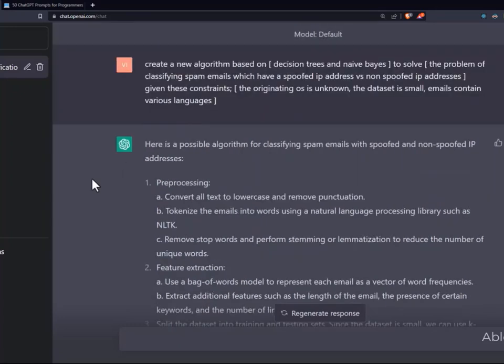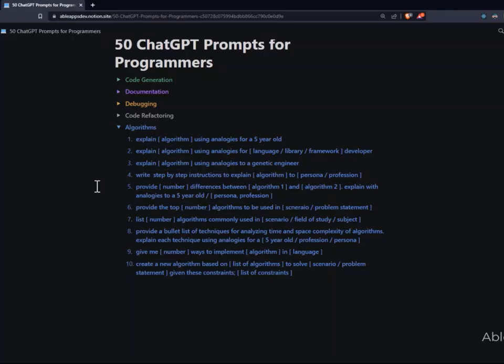So I don't want to get into more technical details, but this is just a demonstration where you can take 2 different algorithms, combine them to solve a particular problem. You can also ask ChatGPT if these 2 algorithms are suitable for solving these problems. And you'll be surprised at what ChatGPT can come up with. This is another excellent way to come up with new solutions to existing problems or difficult problems.